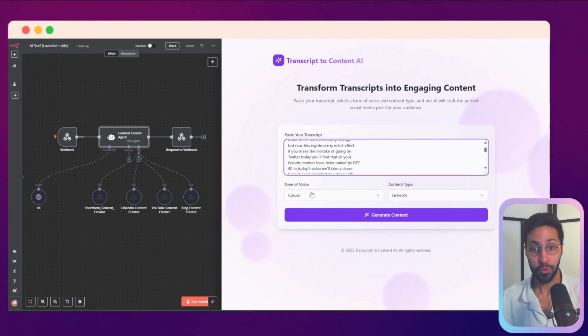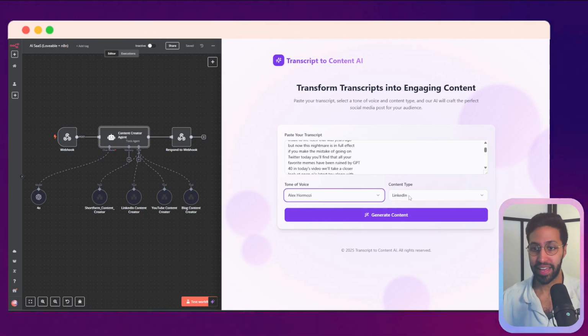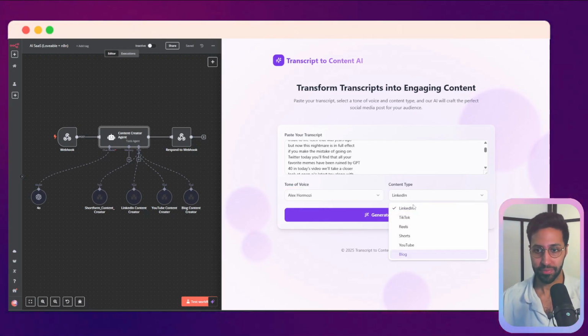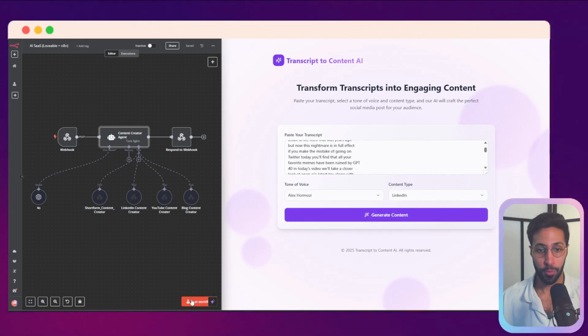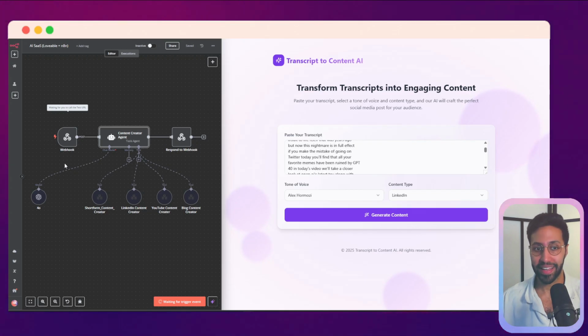Now I've built this so I can choose a tone of voice I like for my content. So it could be funny, casual, and I even had human options. So maybe I want it in an Alex Hormozi style. So let's go with Alex Hormozi. And then you can choose the content type. So let's say I want a LinkedIn post. So I'll press test workflow to activate the backend from n8n, and it will generate the content.